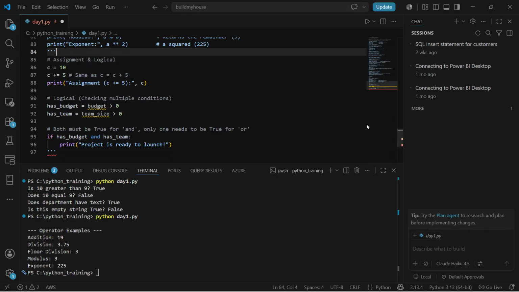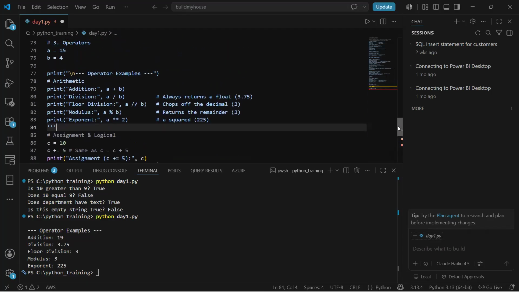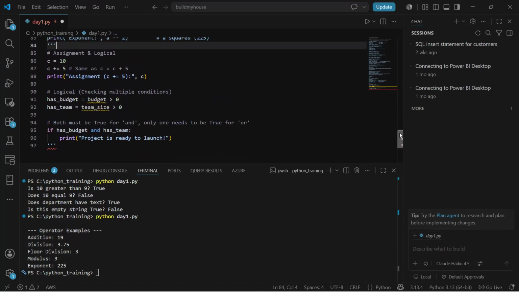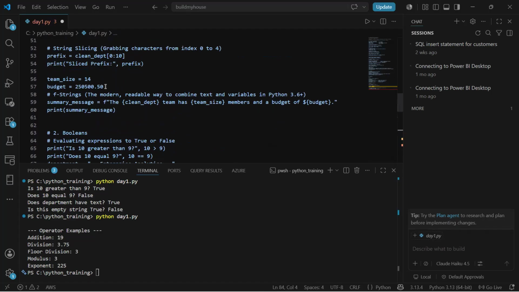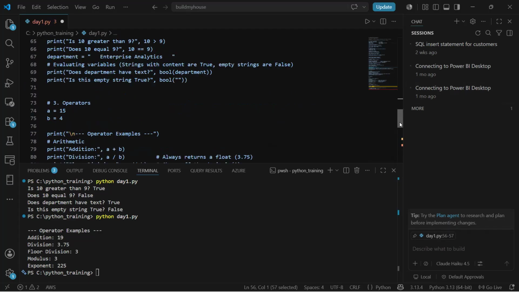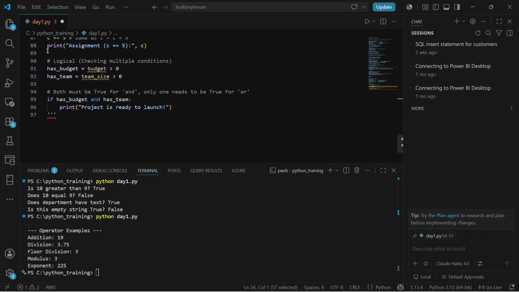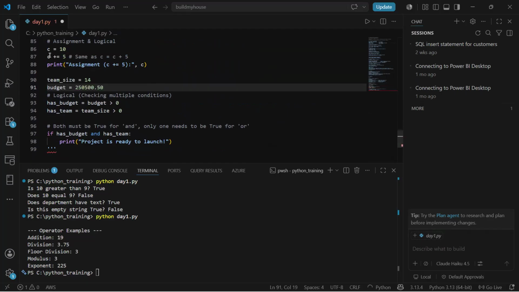Now let me bring in two variables, budget and team size. First I'm printing out c plus equal to 5.